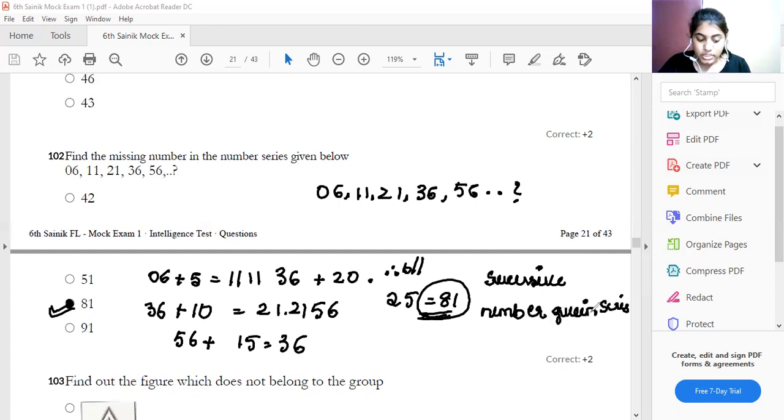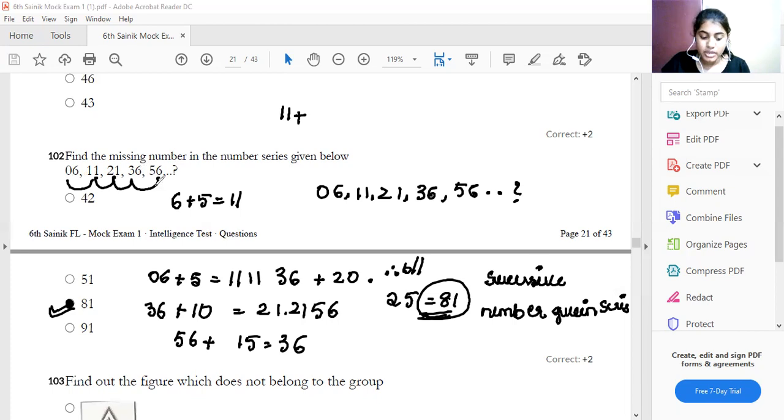Let's see. First, take down these two numbers, that is 6 and then 11. 6 plus 5 is equal to 11. Add how much to get 21? 11 plus which one? 11 plus 11. It is 22. Okay, yes, 11 plus 10 will get 21. Again add. Keep on adding the numbers.